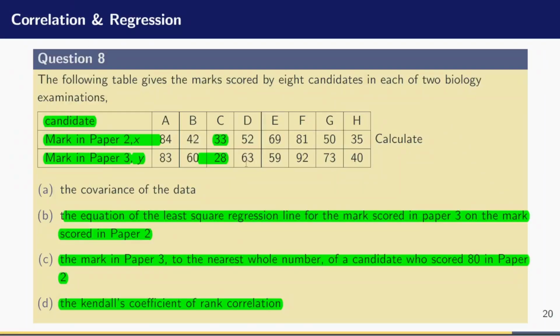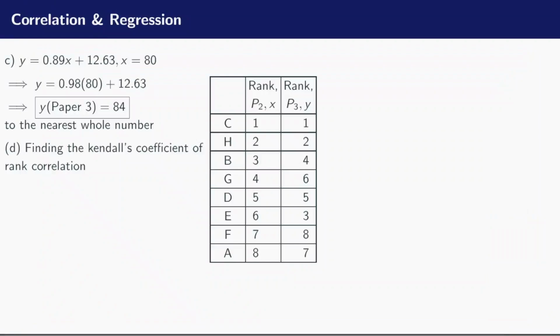So if we look at H, you see that H has 35 in paper 2, which is the second value after 33, and 40 in paper 3, which is also the second value after 28. Now, let us look at the next ranking.